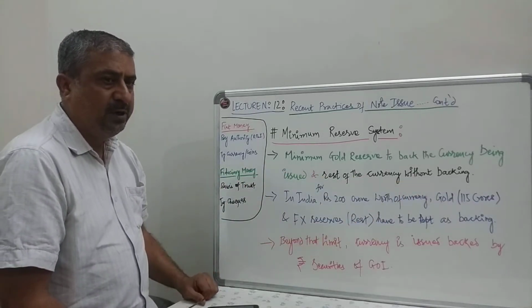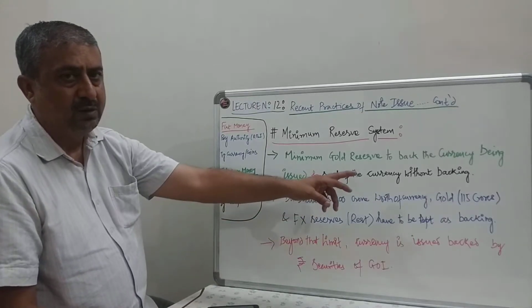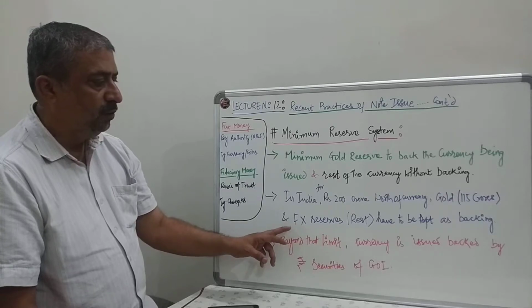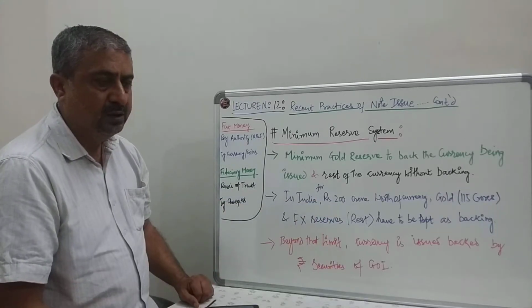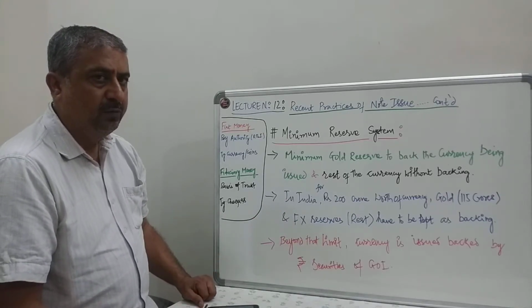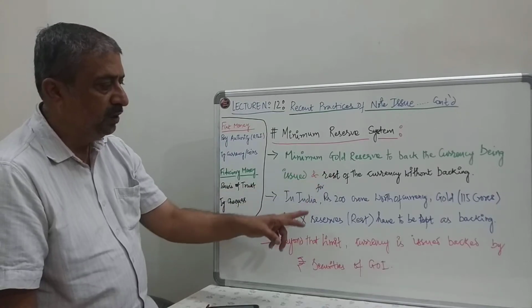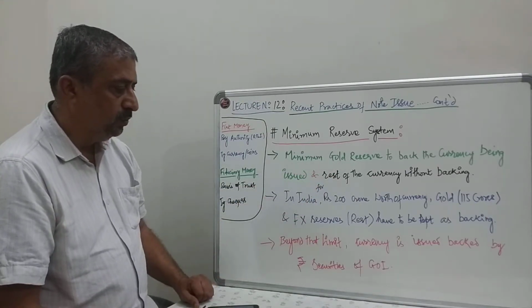What happens in India? If you want to print 200 crores of worth currency, you have to keep gold to the extent of 115 crores and foreign exchange reserves, rest have to be kept as backing. Right? So here we are talking about printing of currency backed by gold and foreign exchange reserves. This is the way we are going to do.